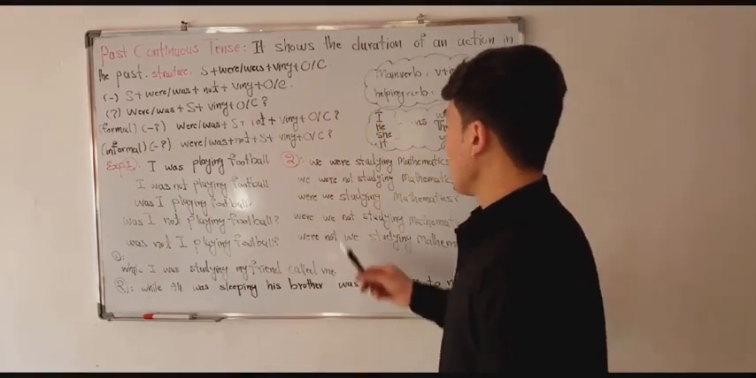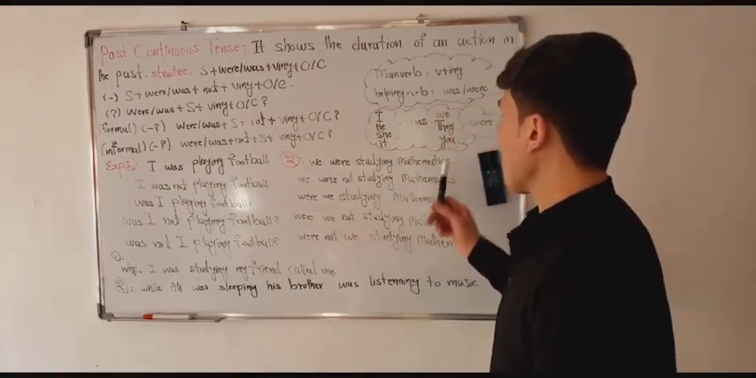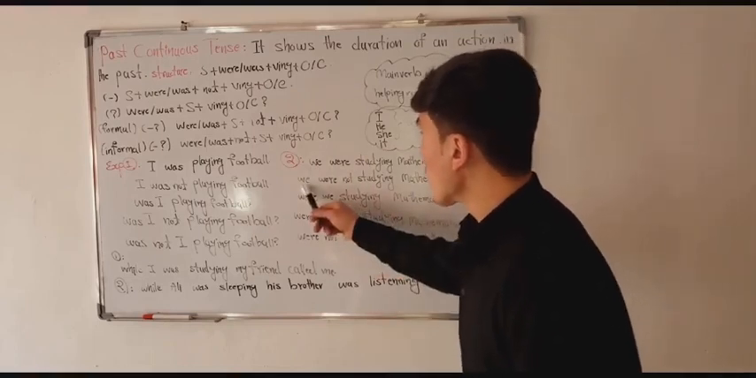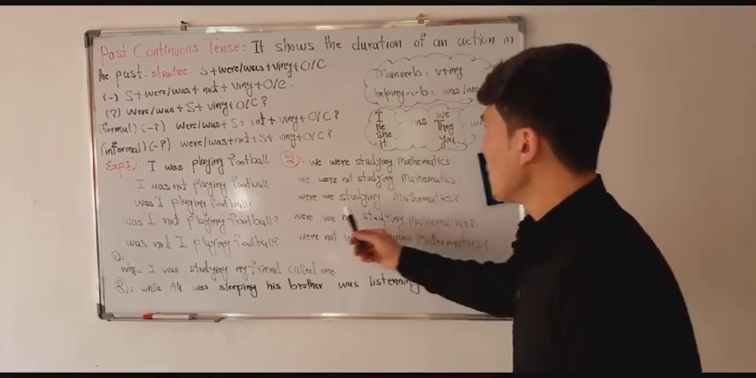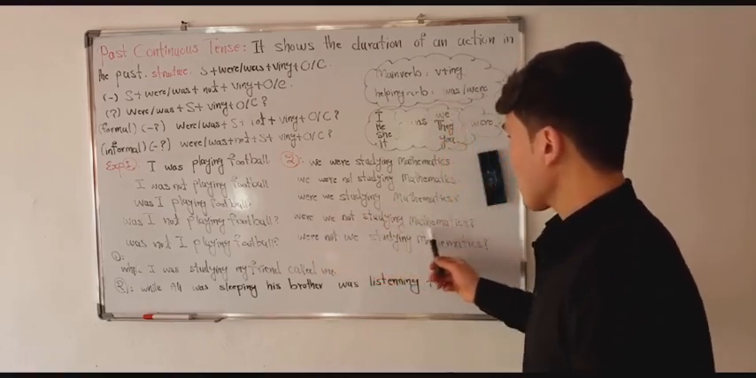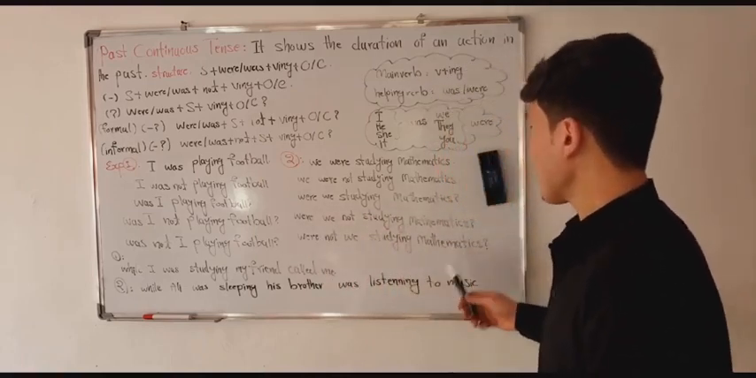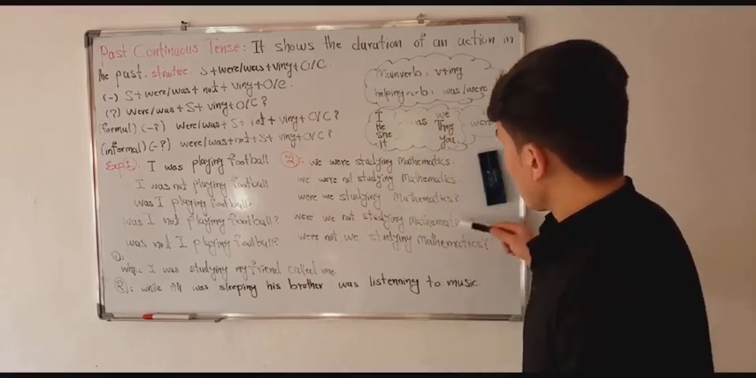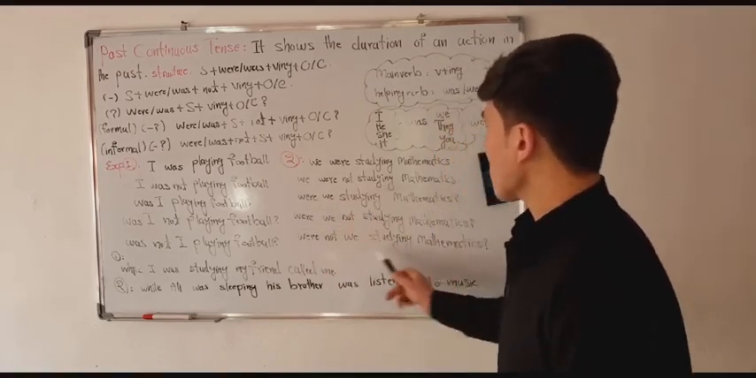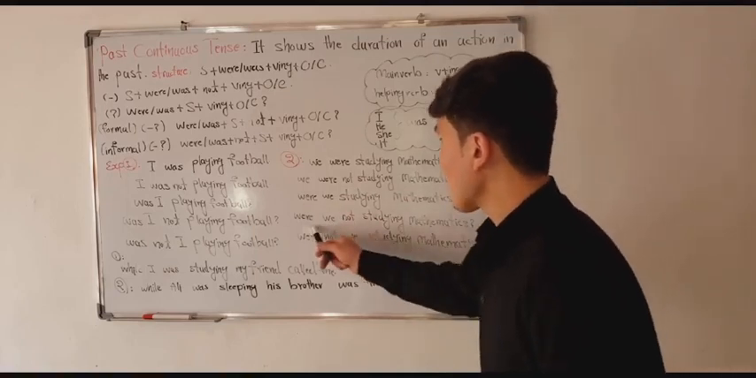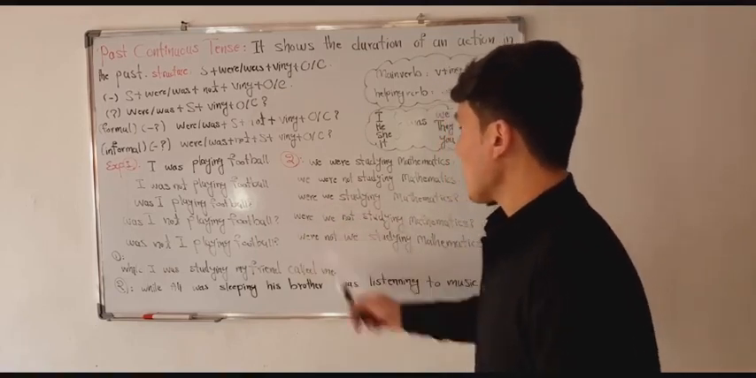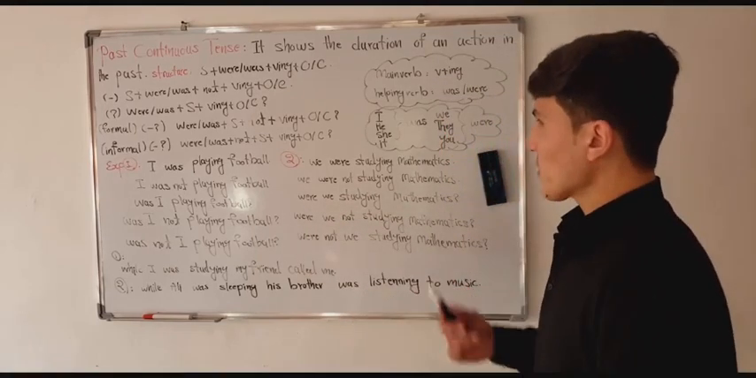The second example: we were studying mathematics. We were not studying mathematics. Were we studying mathematics? Were we not studying mathematics? Were not we studying mathematics? The meaning of both sentences is the same, but the difference is that this one is formal and this one is a little bit informal. You can use both of them.